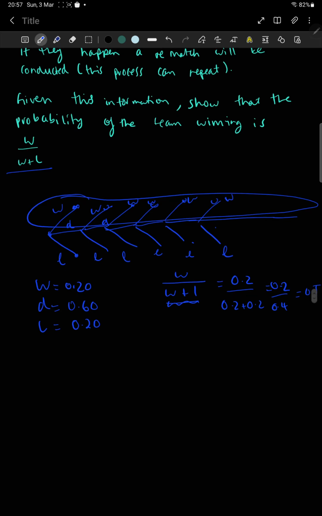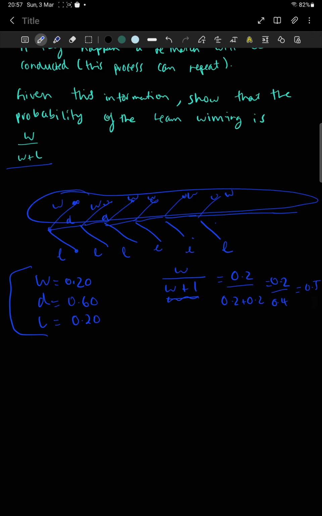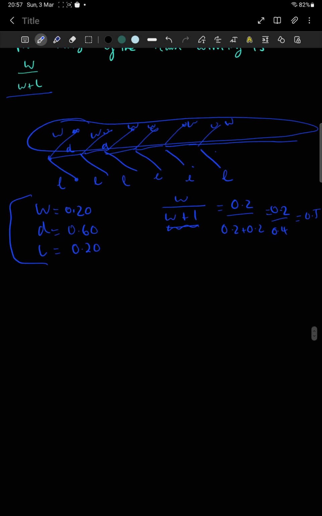Which makes sense. So they're saying if draws are not allowed, you would expect to win 50% of the time. So now our job is to prove that, right? And let's see how we go about doing that.